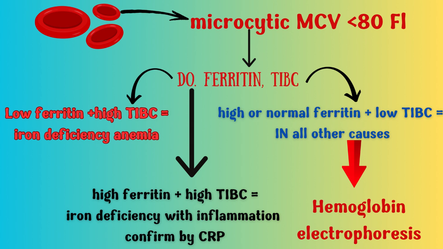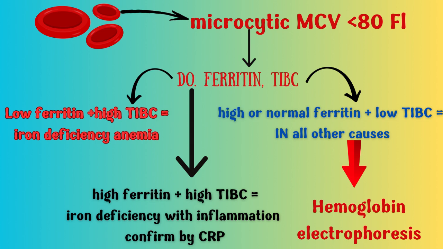But if I found ferritin is high and transferrin iron binding capacity is high also, that also means iron deficiency anemia, plus there may be inflammation due to another cause, as ferritin is also a marker for inflammation. All right.